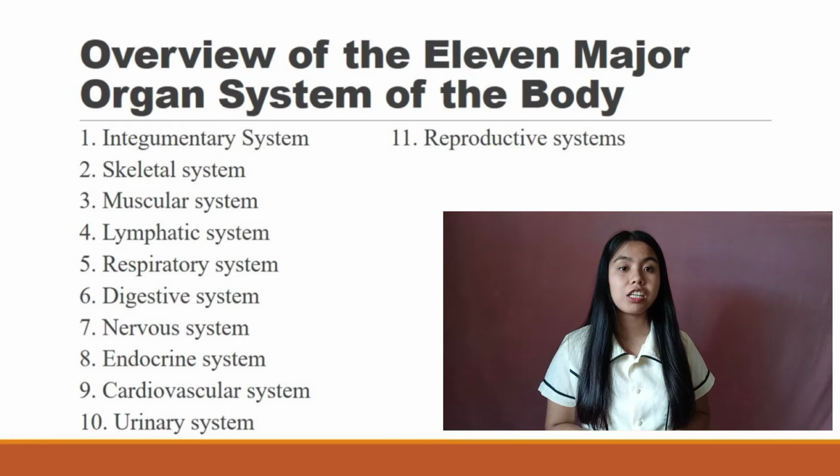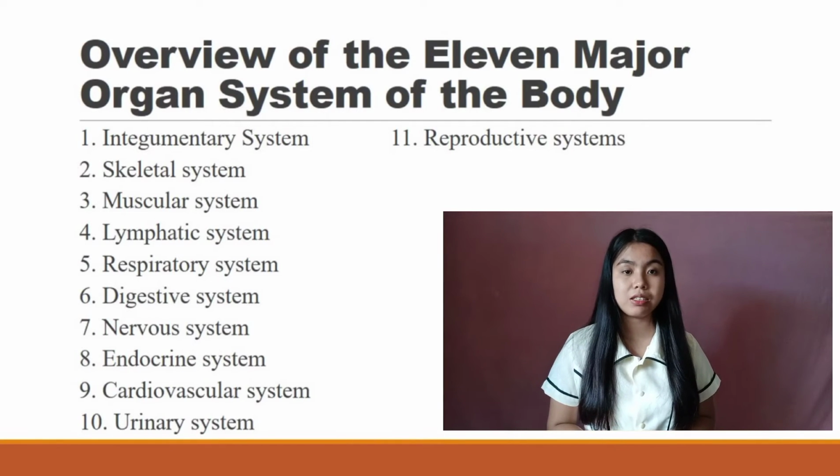Number 9. Cardiovascular system. The system that carries oxygen, carbon dioxide, nutrients, waste, and more throughout the body. Number 10. Urinary system. The system that eliminates nitrogenous waste from the body. It also regulates acid-base, electrolyte, and water balance of blood. Number 11. Reproductive system. The system functions to produce eggs and sperm cells, transport and sustain the cells, and nurture the developing offspring.